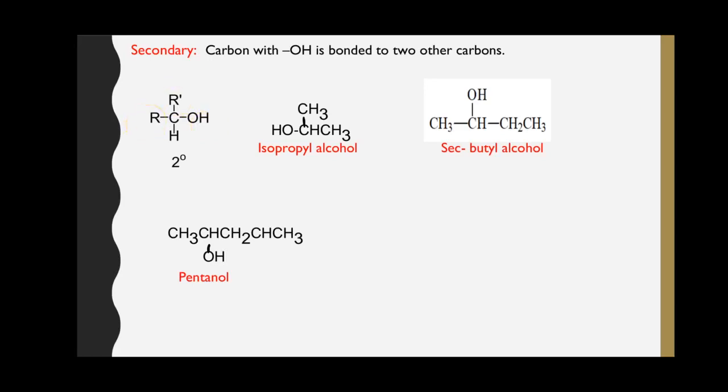The examples of secondary alcohols are isopropyl alcohol, secondary butyl alcohol, and 2-pentanol. In these molecules, like in isopropyl alcohol, the CH group is bonded to the hydroxyl group as well as two carbon atoms of the two methyl groups.